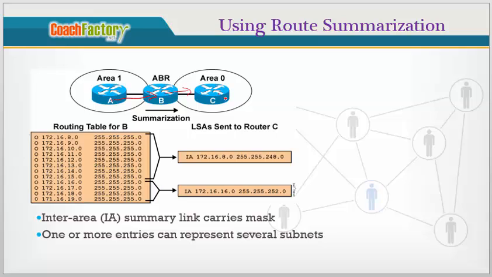So in order to save the memory of area 0 routers, we can do route summarization on router B. Route summarization on router B is known as inter-area route summarization, which we do on the ABR. It means whatever routes one area is advertising to another area, if you want to summarize them, we can do it on the ABR. On any ABR we are able to do it.